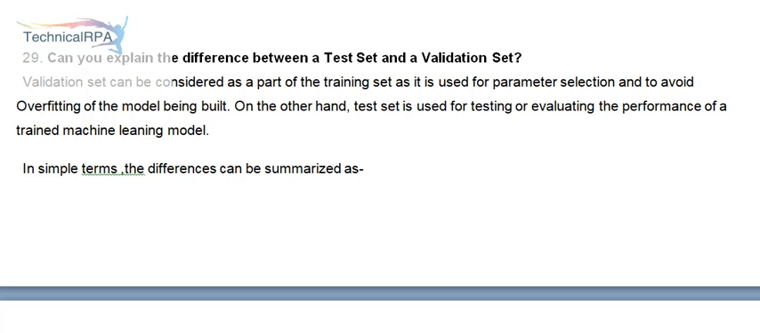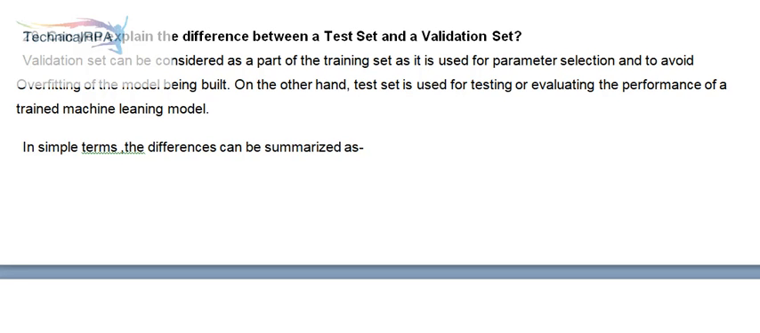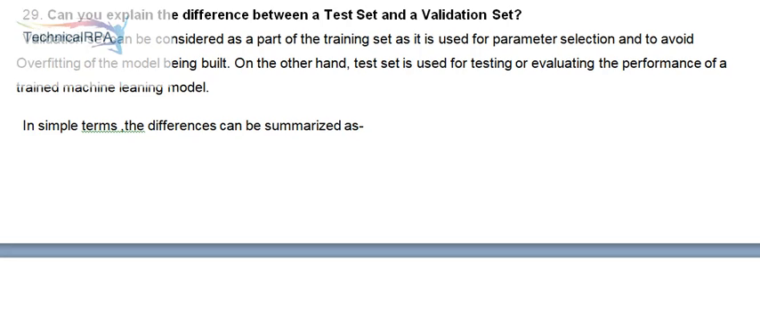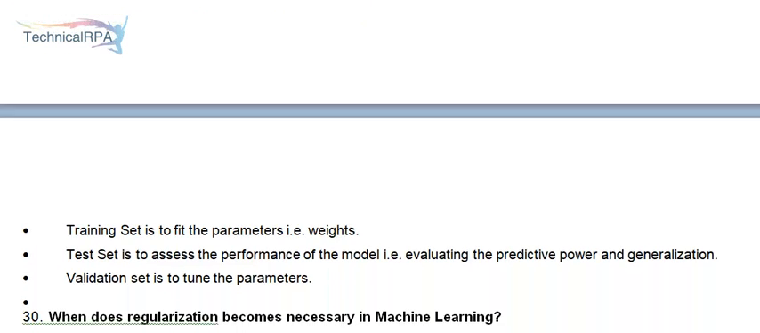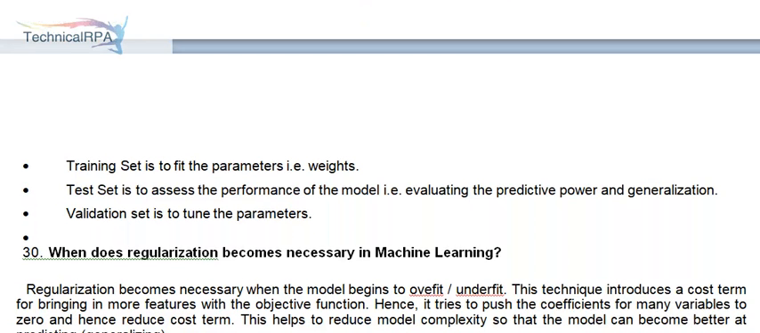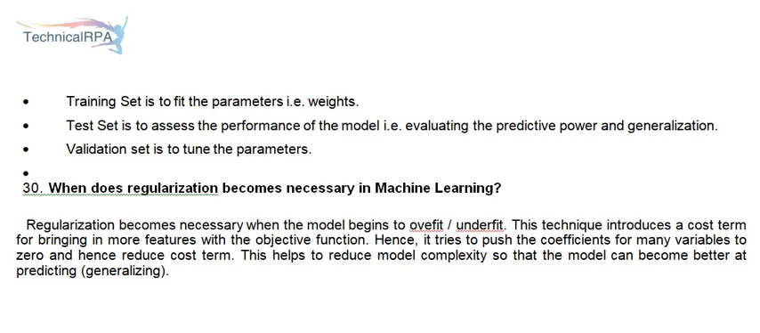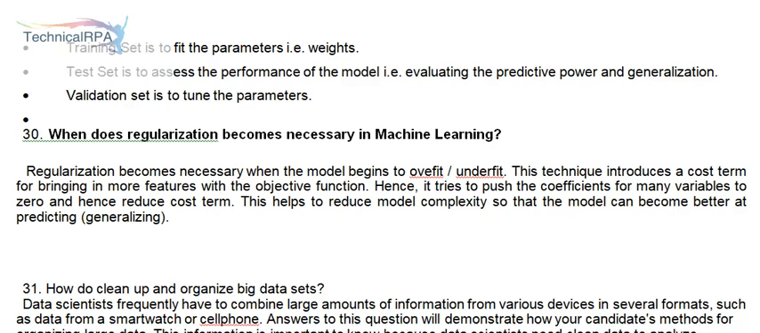A validation set can be considered as a part of the training set as it is used for parameter selection and to avoid overfitting of the model being built. On the other hand, a test set is used for testing or evaluating the performance of a trained machine learning model. In simple terms, the differences can be summarized as: the training set is to fit the parameters, that is weights. The test set is to assess the performance of the model, that is evaluating the predictive power and generalization. The validation set is to tune the parameters.